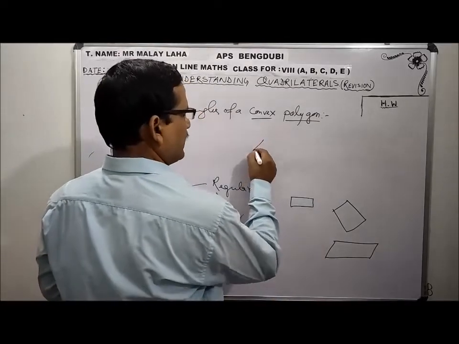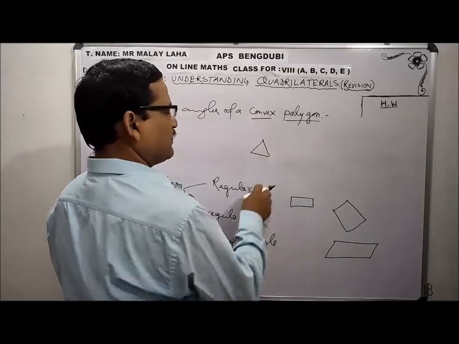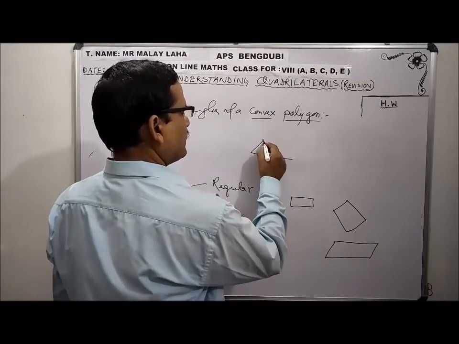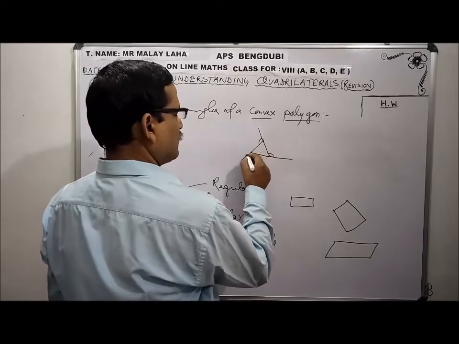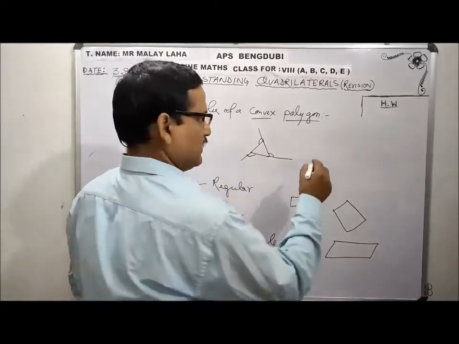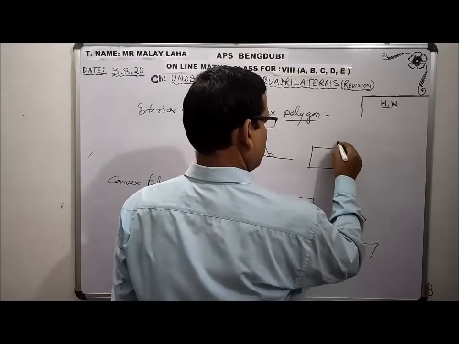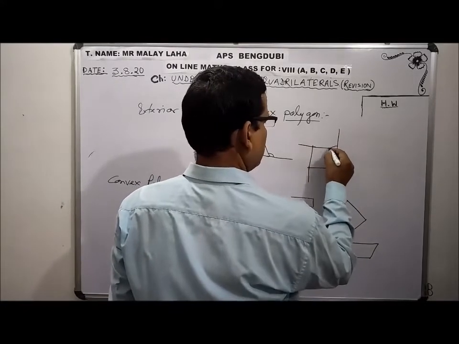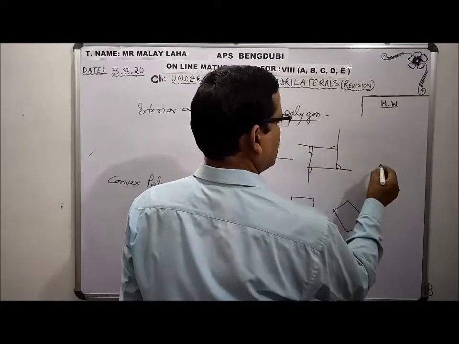If I draw a triangle, I have conducted one activity also in my previous video, you can see. If I extend any one of the sides, these angles are called exterior angles. If I add them together, it will be 360 degree. If I draw a square and extend the sides, these 4 angles, if I add together, will be 360 degree.